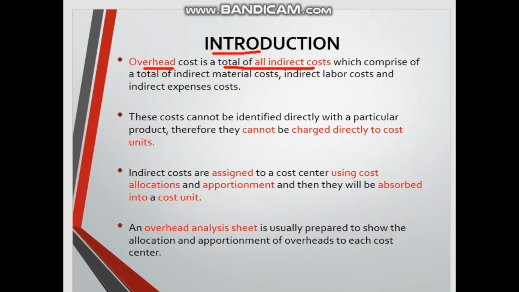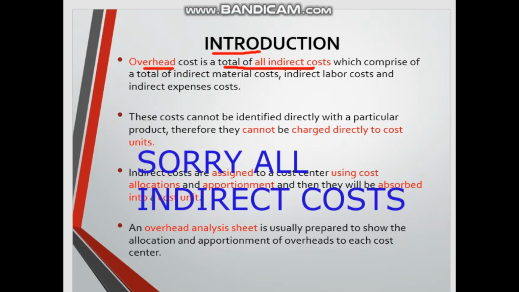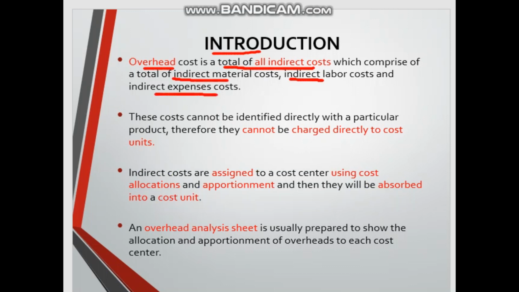All costs of direct material, direct labor and direct expenses are considered as prime cost. But overhead consists of all indirect costs, so it consists of all indirect material, indirect labor and indirect expenses.